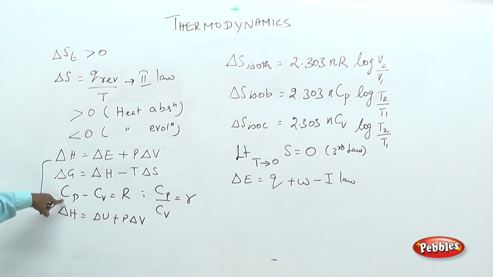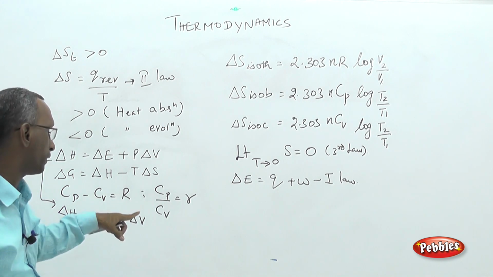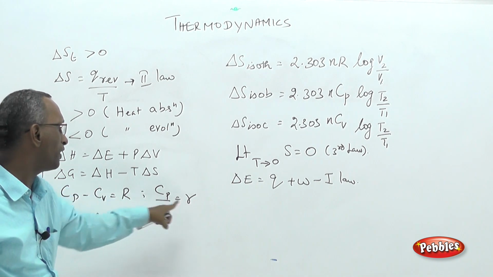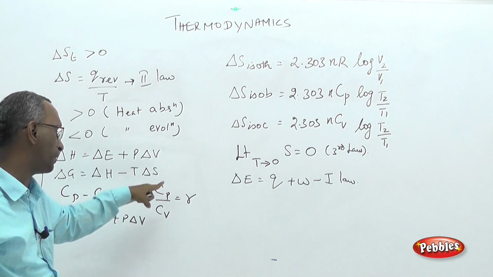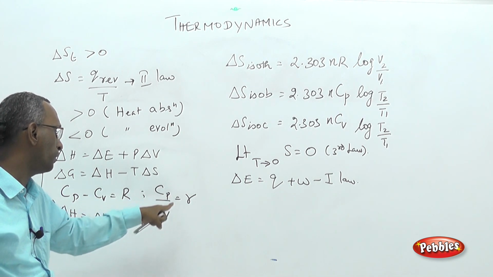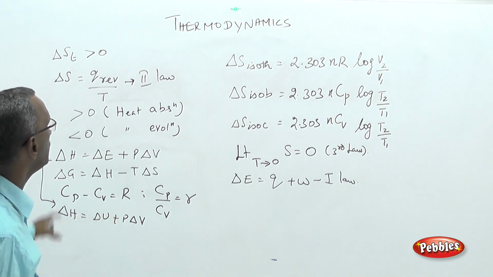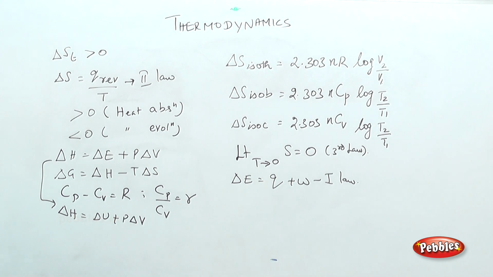So, Cp is the specific heat capacity at constant pressure, Cv is the specific heat capacity at constant volume, and R is the universal gas constant. As the name implies, gamma is the ratio of specific heat capacities of the same material at constant pressure to that at constant volume. So, these relations are to be borne in mind.